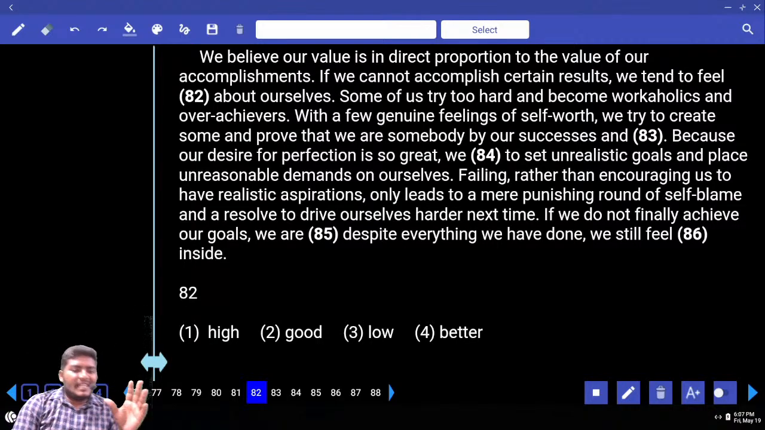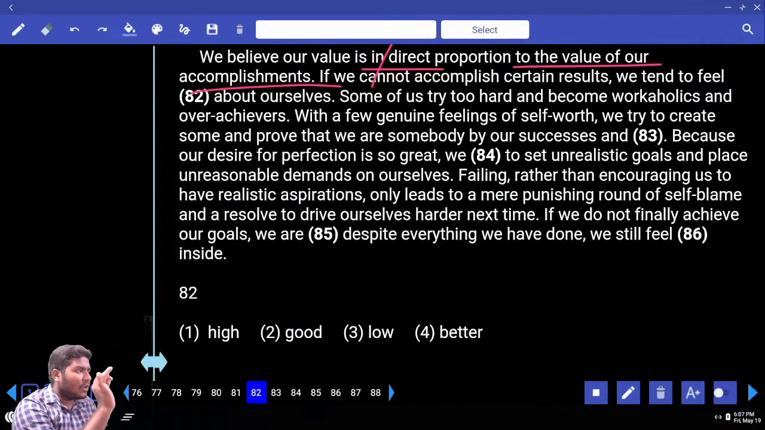We believe that our value is in direct proportion. If you add these two words, your meaning is gone, collapsed. We believe our value is in direct proportion. So you should make a space here. If we say indirect proportion, meaning is gone. It becomes opposite. To the value of our accomplishments.